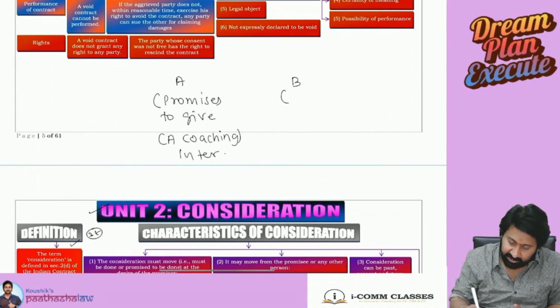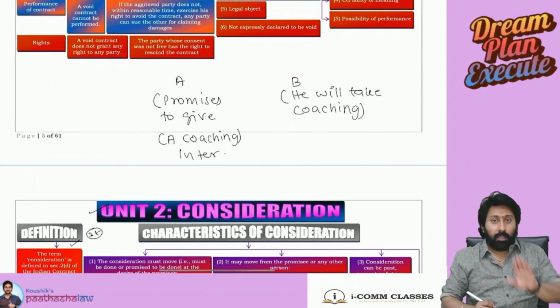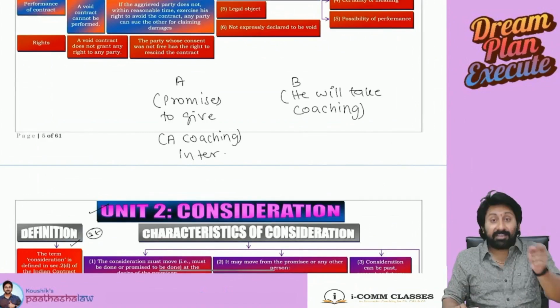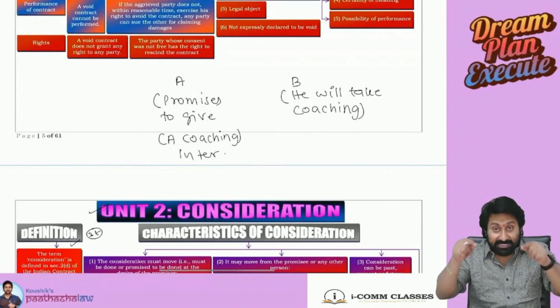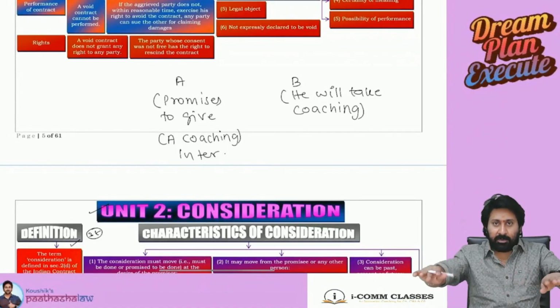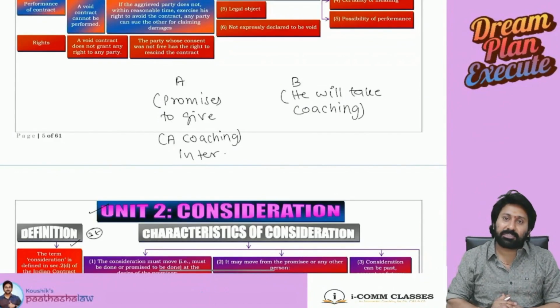B said that he will take coaching. Okay. Now listen carefully. Which chapter are we reading? The consideration chapter. So in the consideration chapter, consideration will not be present already. In this chapter, consideration will come into the picture. Remove the concept of consideration and see who is the promisor, who is the promisee.